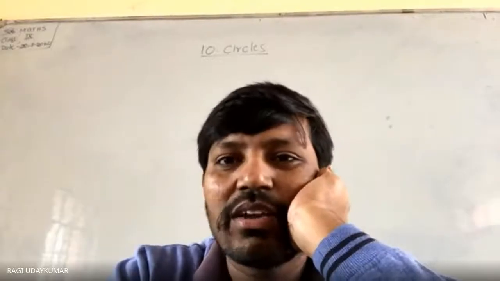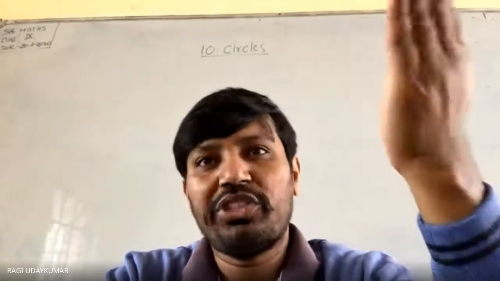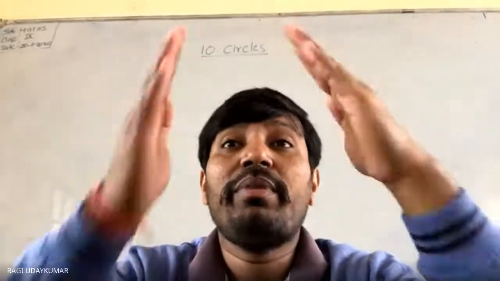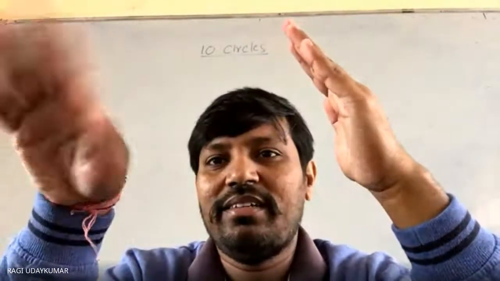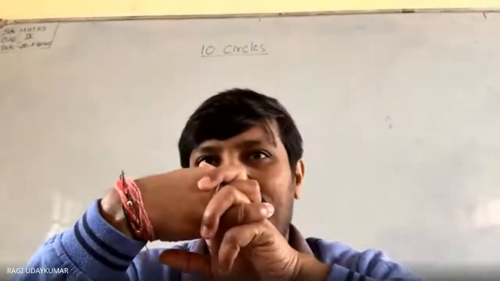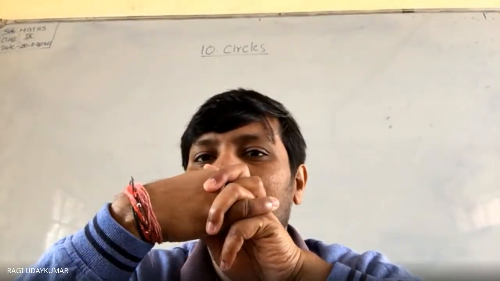Not satisfactory. One second. The portion enclosed by two radii and an arc is known as a sector. Yes, that is right. The area or portion or region between the two radii and an arc is called a sector. Isn't it?